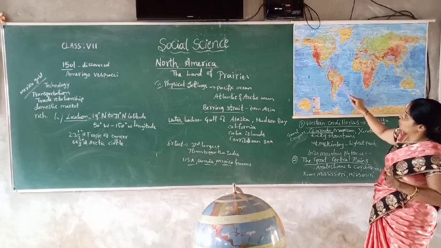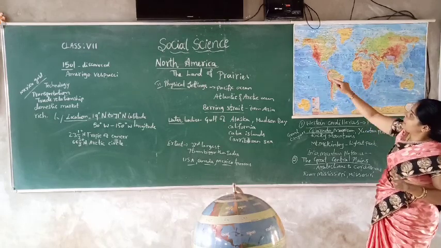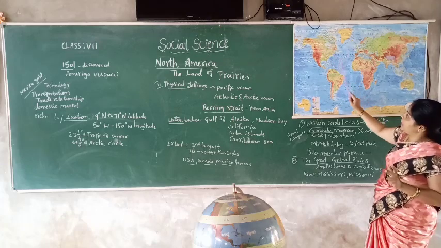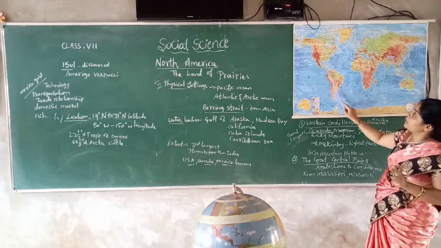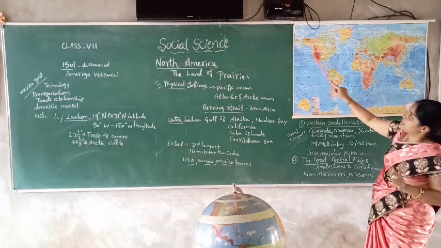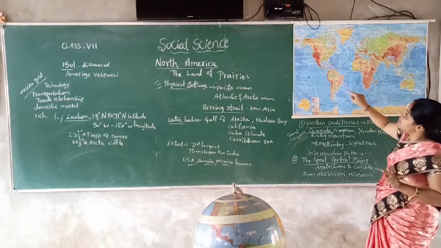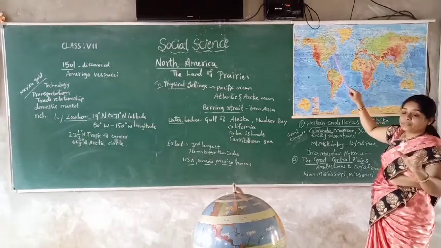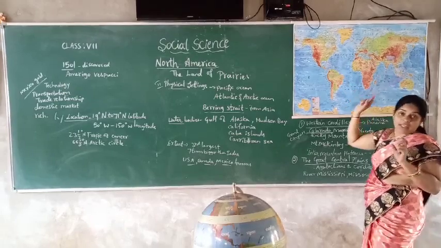Then one more, the coastal part. For example, I already said that: Gulf of Alaska, Hudson Bay, then Gulf of Mexico and the Caribbean. So nearby, where the oceans or seas or gulfs are, this part is called the coastal parts of North America.